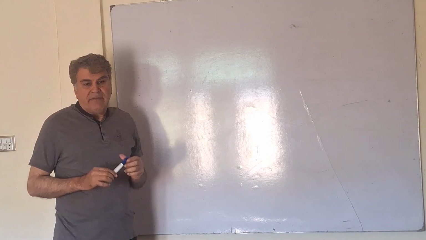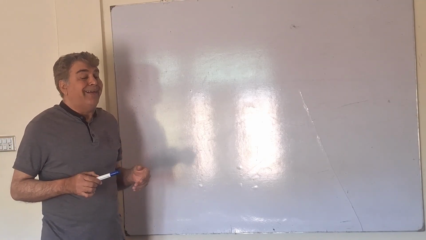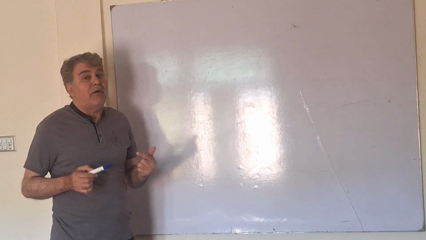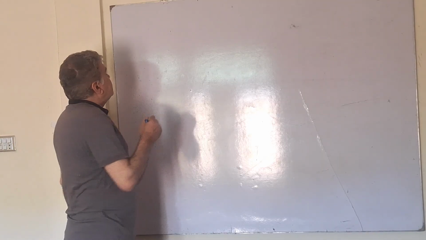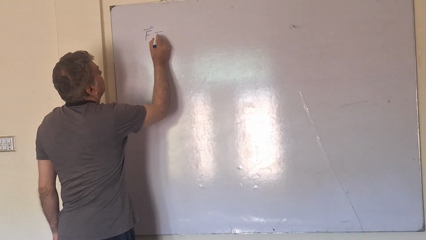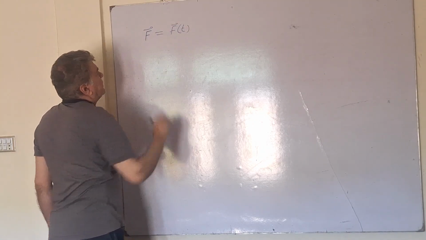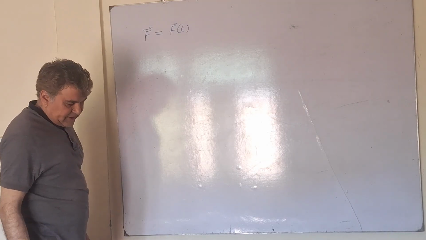In this video, I want to derive relations for dynamical variables and hence for the trajectory of a particle under the condition of a time-dependent force. That is, I will consider the situation where the force F acting on a particle is time-dependent. F is equal to F of t.